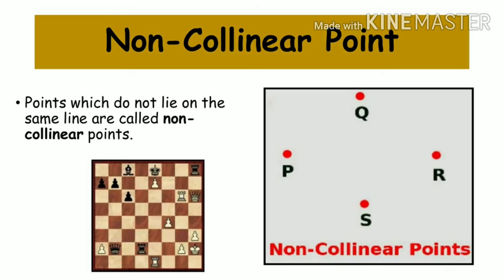So you can see an example I have given, P, Q, R, S. I can see only P and R will be on the straight line. The other Q and S are not on the straight line, so they are called non-collinear points. A real life example you can see is a chessboard. On the chessboard, all the players are not in the same straight line, no? They are at random positions. Okay, so that is an example of non-collinear points, students. Collinear means in a straight line and non-collinear means not in a straight line.